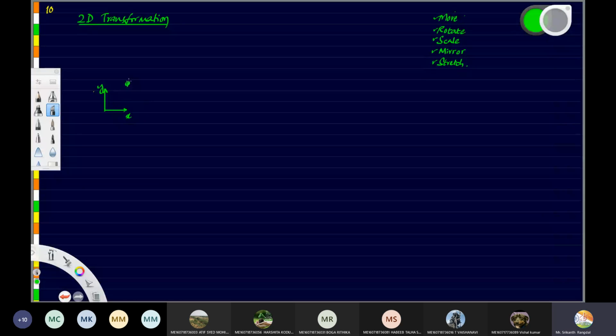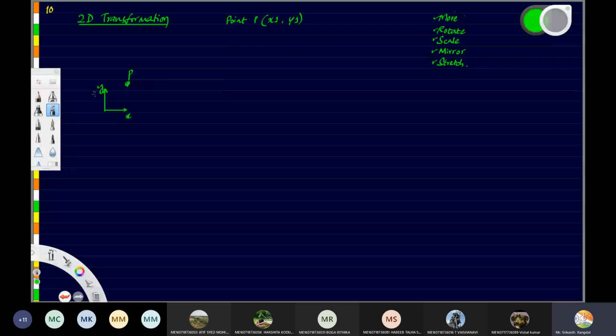So we'll be mostly dealing with a point. We'll take a point and we will perform all these transformations on it. So let's begin. So a point P, let us say, the coordinates of this are x1, y1. Coordinates of the point P are x1, y1. Okay. Now this, let us say, is the point P. Now I want to perform these transformations on this one by one.